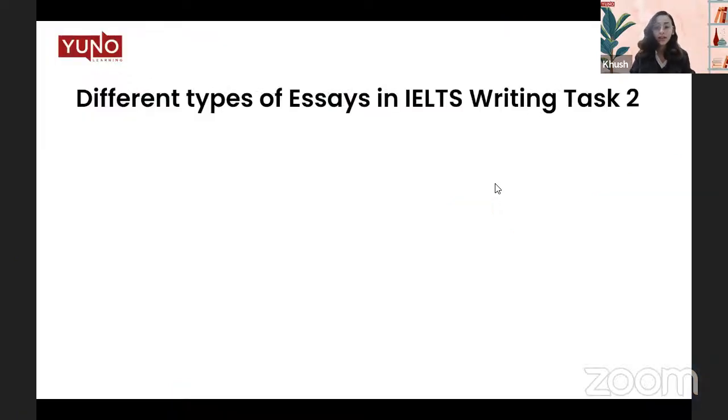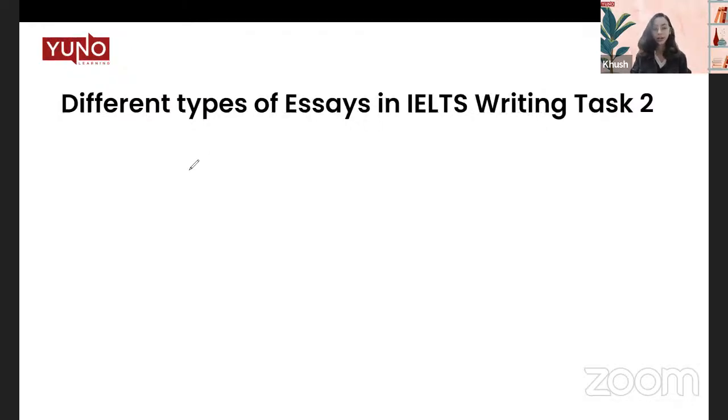So let's begin with the different types of IELTS essay there are. There are different categories of IELTS essay you might come across. Even though the instruction might be the same, there are different ways you can go about attempting it. For example, let's say the discussion is about one very general topic. We'll take paper books versus ebooks. Traditionally, reading is done through paper books, but recently, since the introduction of Kindle, we do also have ebooks, right? Now, let's say the question asks you to first discuss both ideas about the argument.